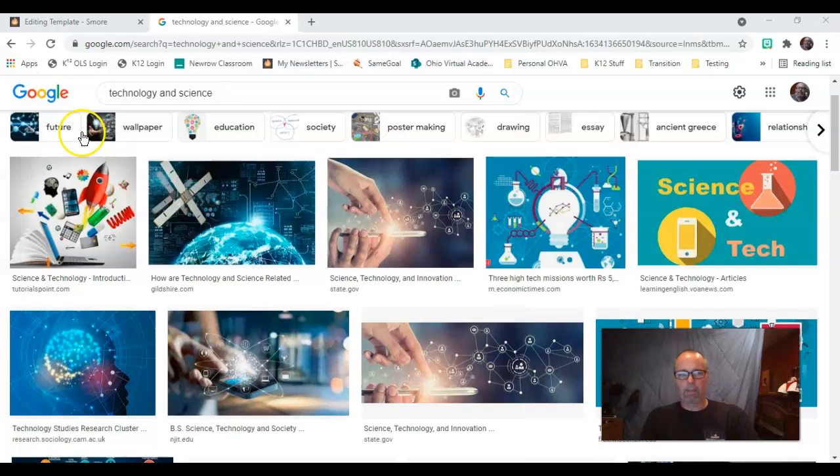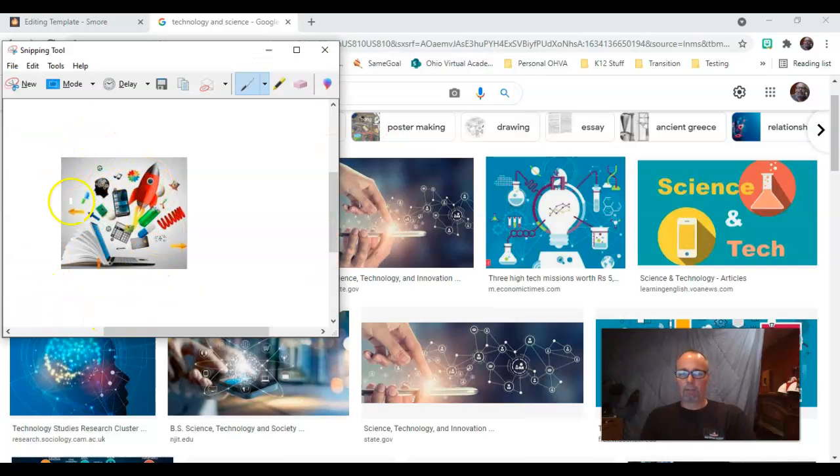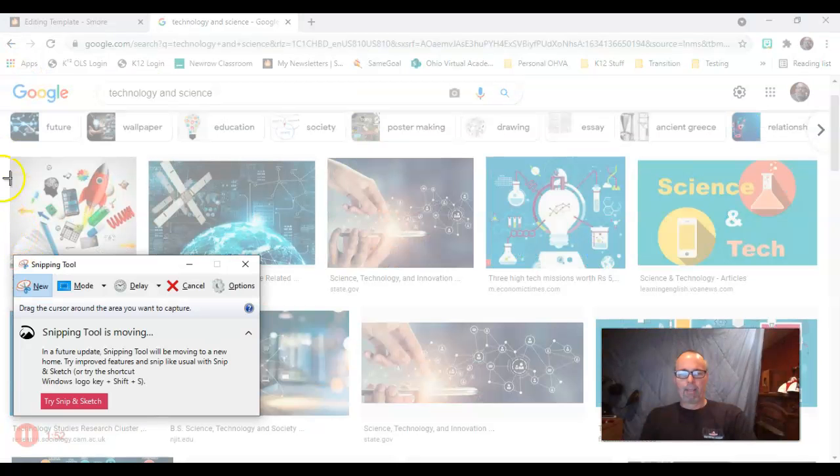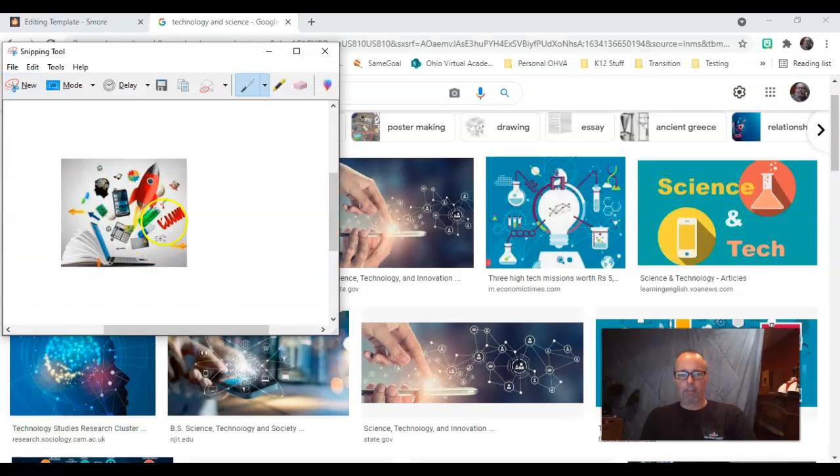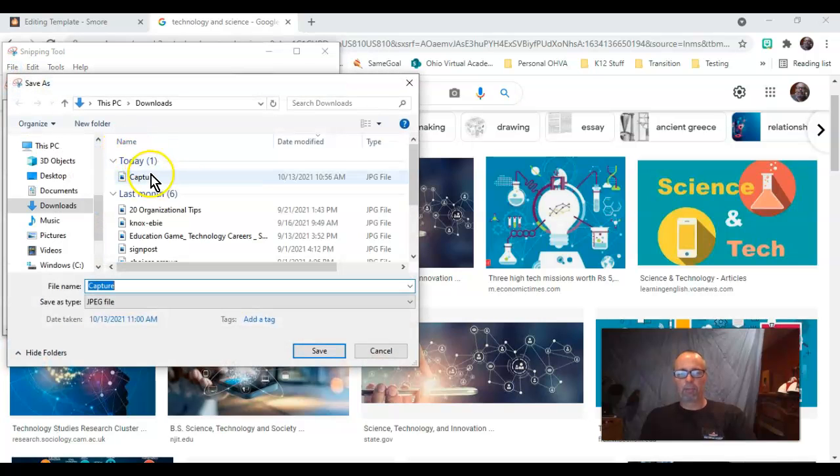notice it's right here. Click it, and I've actually already done this, and then I thought I should show Nikki how to do this. So if I click new, it will allow me then to drag and drop across the screen. And so I would just drag across the image that I want. And once I have what I want, I'll let go. And now there it is again. But now what I'll do is I'll tell it file save as, and so instead of saving it to my pictures folder and everything, it's just in my downloads.